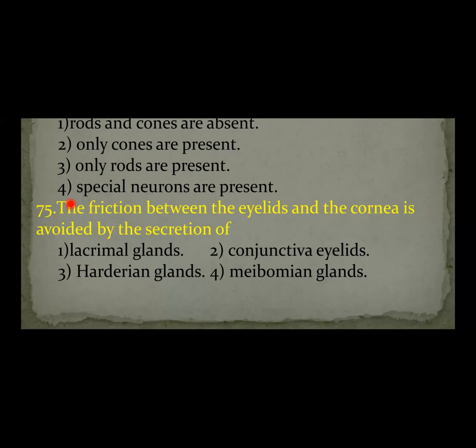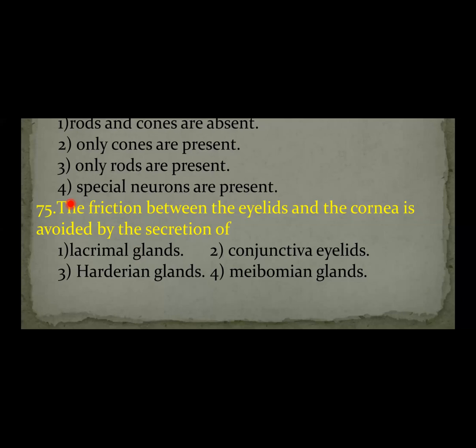Meibomian glands are present in the hair follicles of the eyelashes in the eyelids. These meibomian glands secrete a lubricant substance.